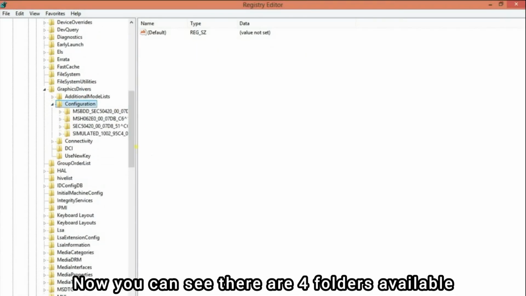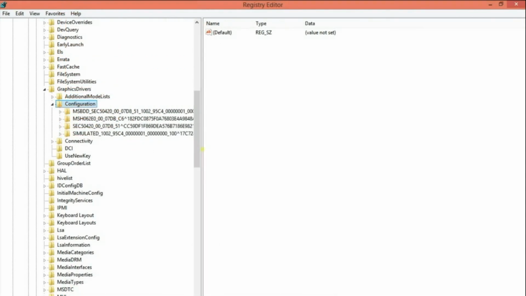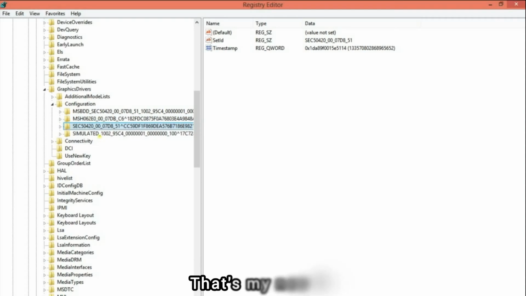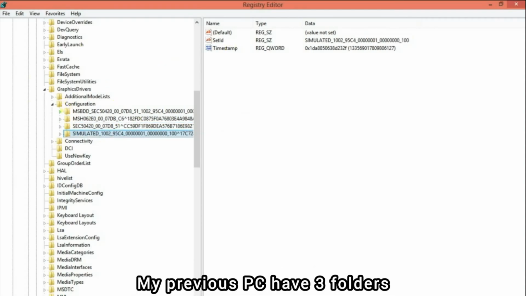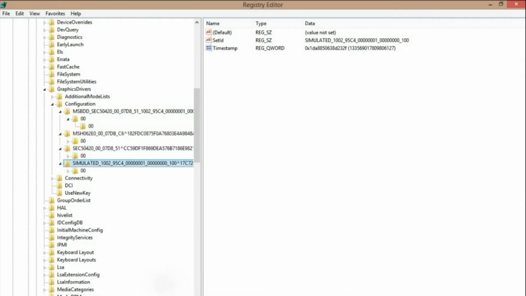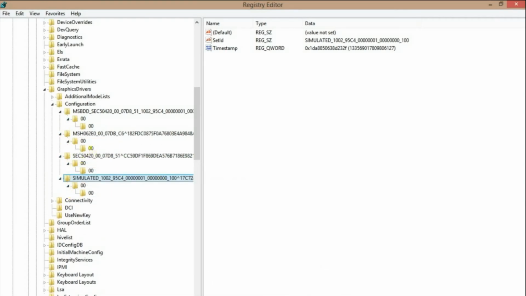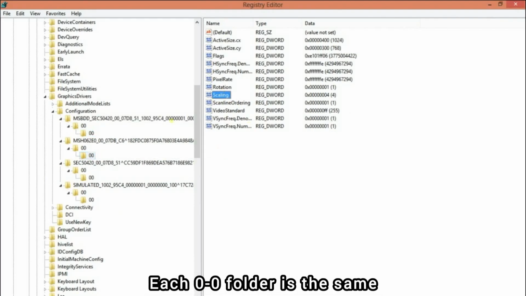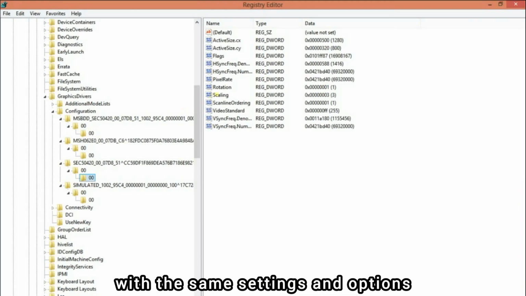Now you can see there are 4 folders available. Maybe your PC has 3 or more than 4. That's my new PC. My previous PC had 3 folders. Let's expand every folder. You'll see 00 folders. Each 00 folder is the same, with the same settings and options.